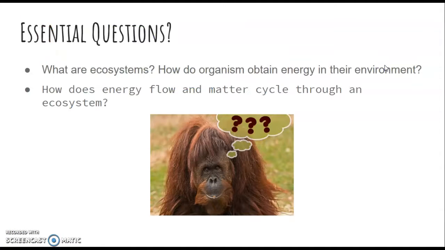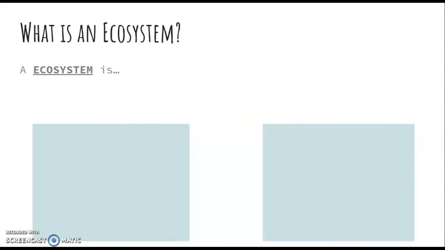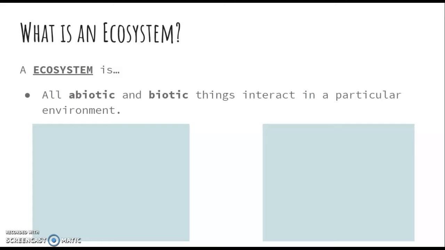So some essential questions that we're looking at are: 1, what is an ecosystem? 2, how do organisms obtain energy in their environment? 3, how does the energy flow and matter cycle through ecosystems? So first off, what is an ecosystem? Well, it's all the abiotic and biotic things that interact in a particular environment.